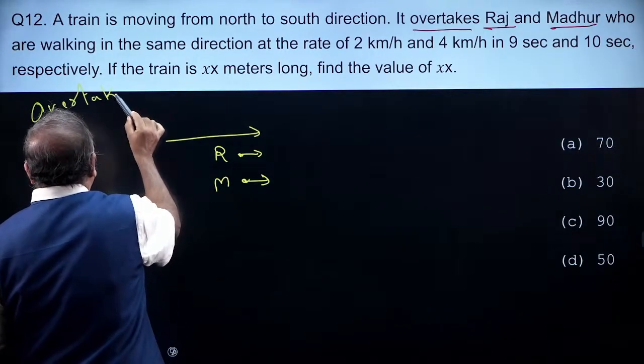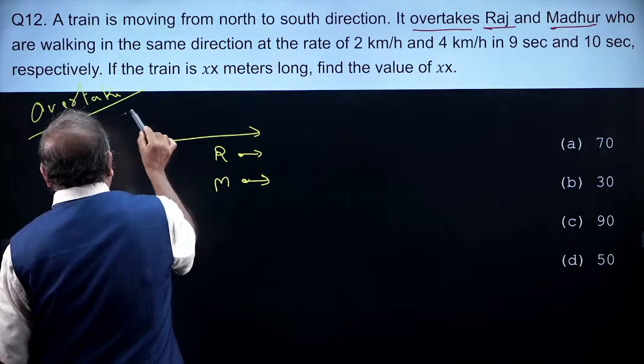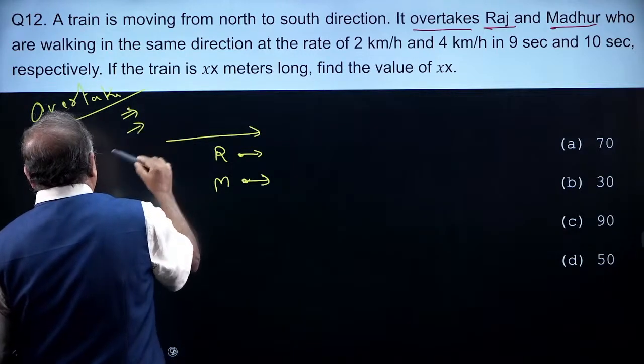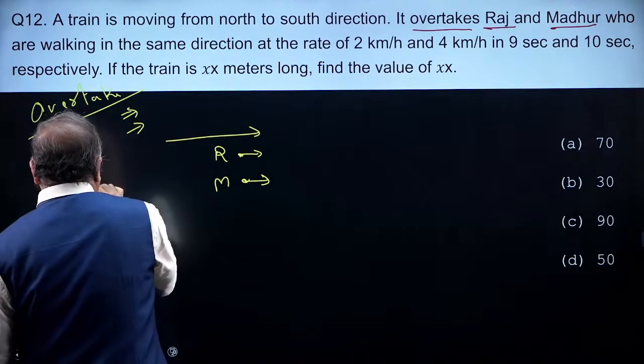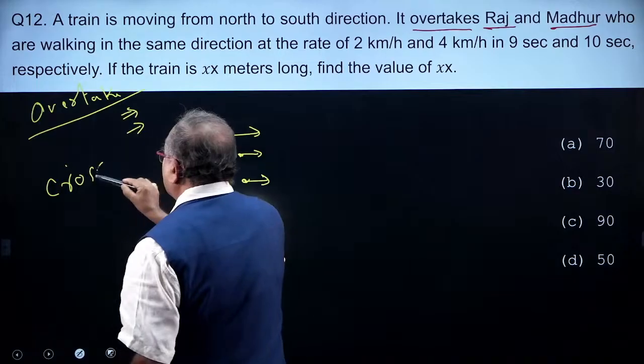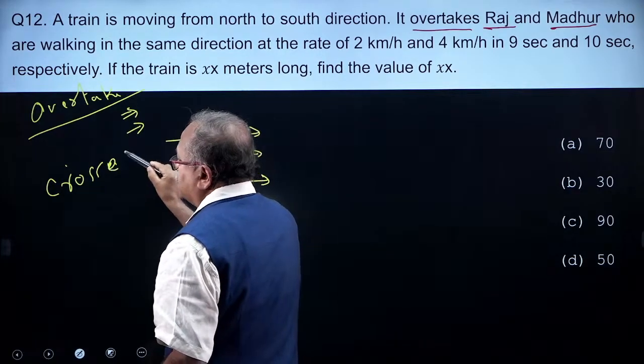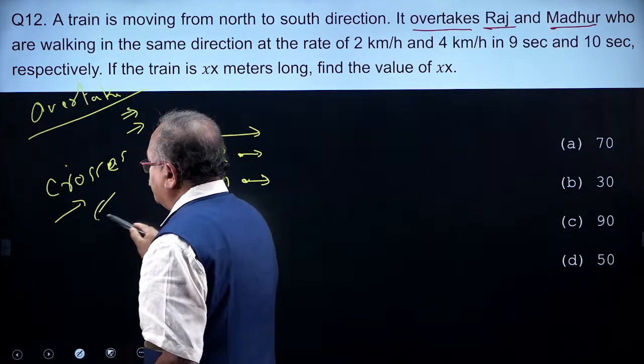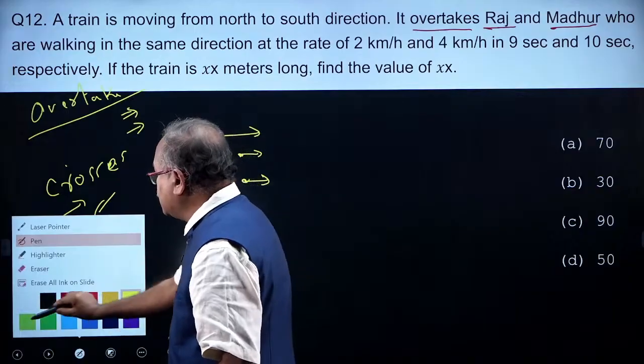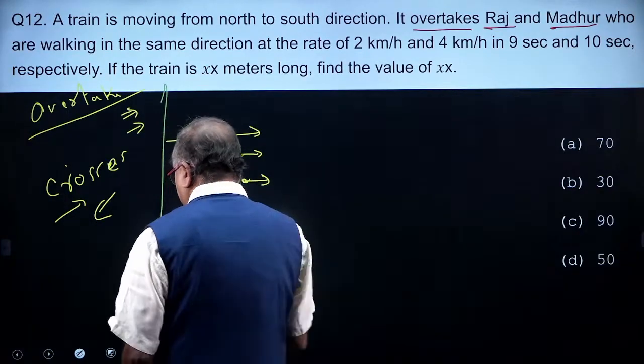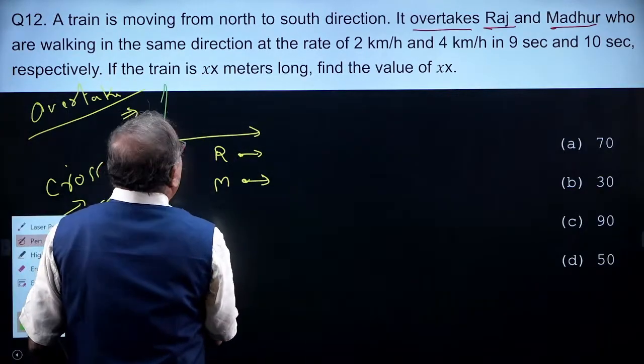Overtake, moving in the same direction, and cross each other. When they cross each other, they are moving in the opposite direction. So, this is what is expected to know over here. Let us come to the question part.